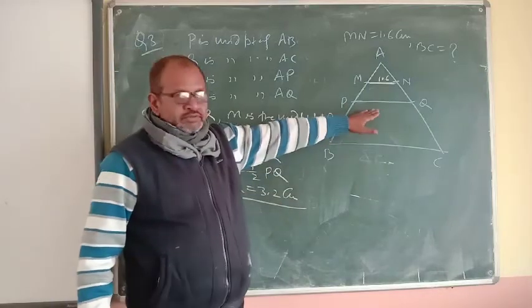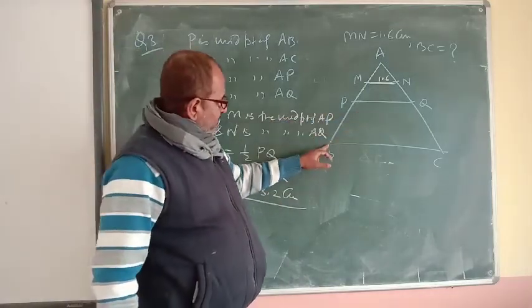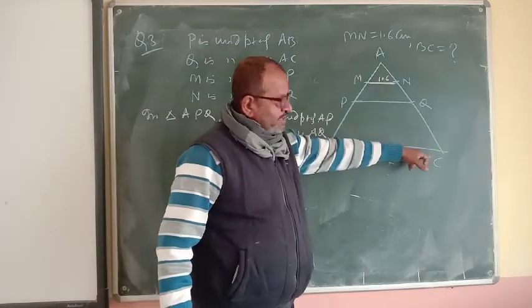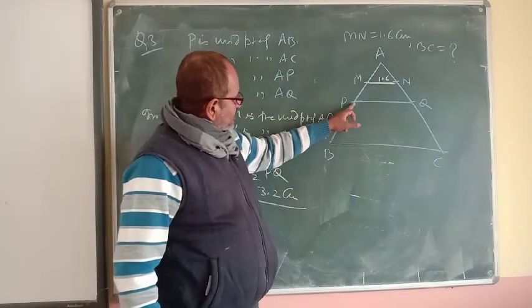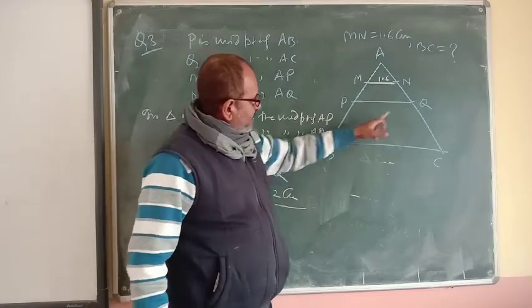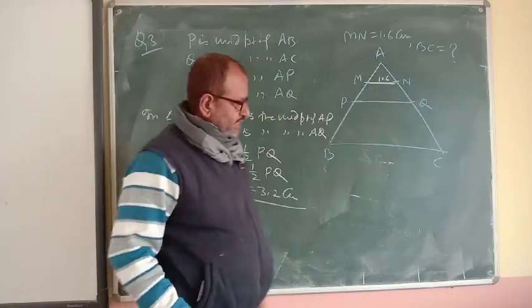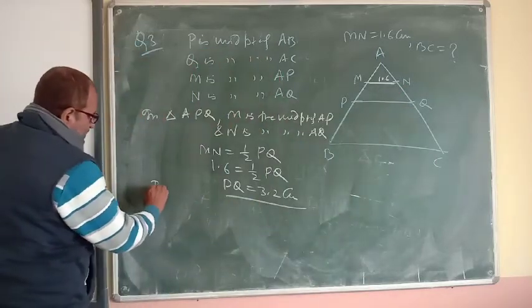Now PQ is known. The next step, we will use the whole triangle ABC. In triangle ABC, P is the midpoint of AB and Q is the midpoint of AC.